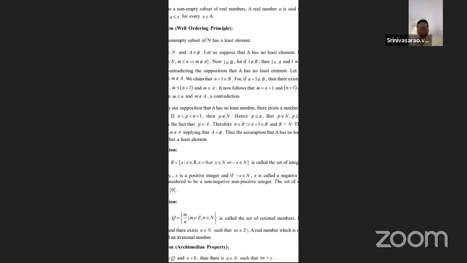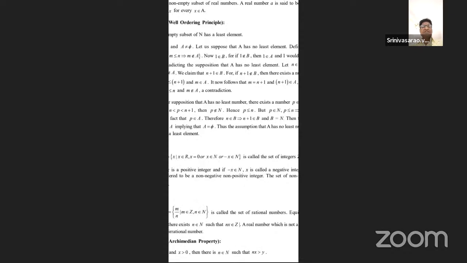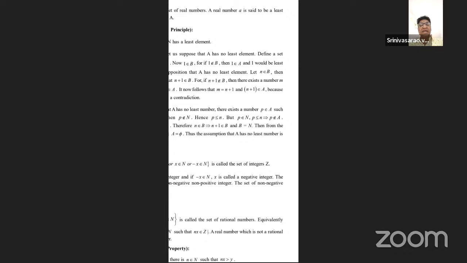Let us suppose that the given non-empty subset has no least element. Define a set B: the set of all natural numbers n such that for every natural number m with m less than or equal to n, m does not belong to A. Now 1 belongs to B, for if 1 does not belong to B, then 1 belongs to A, and 1 would be the least element of the subset.